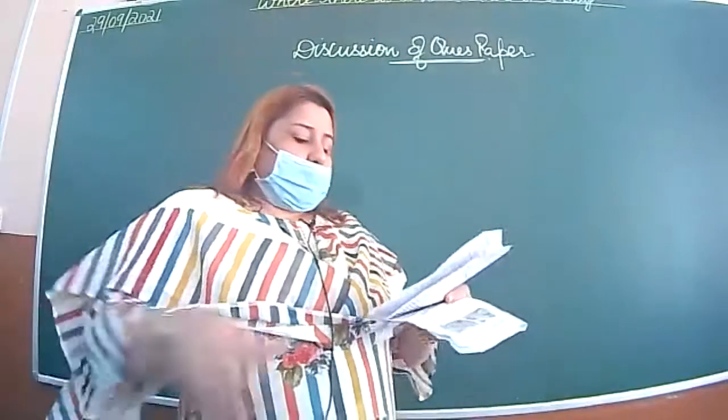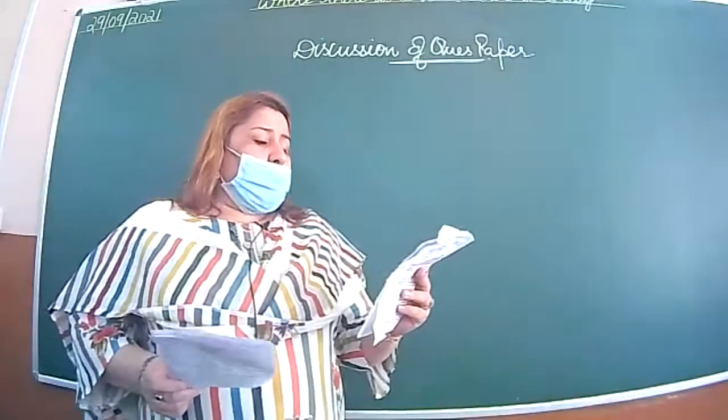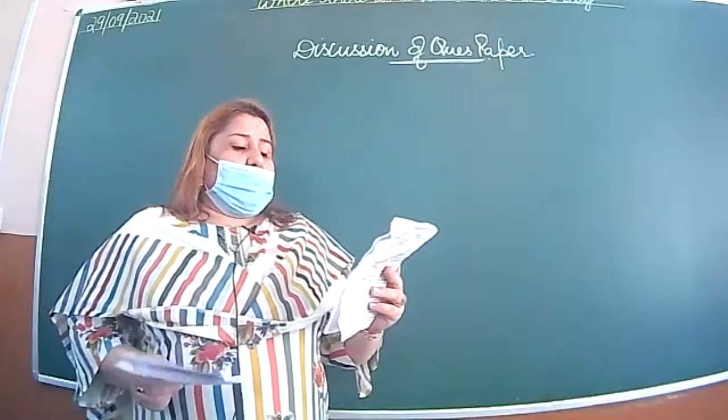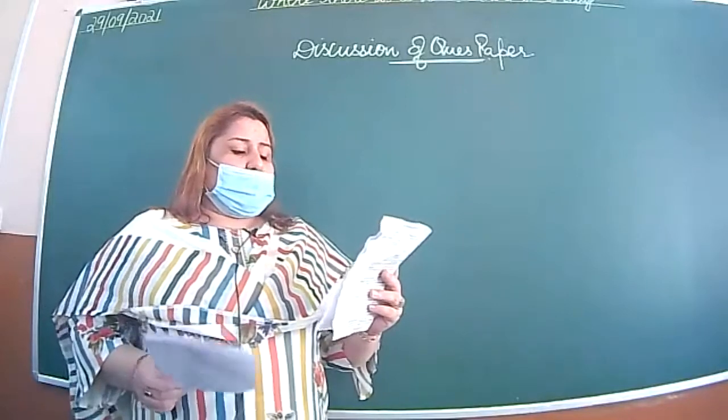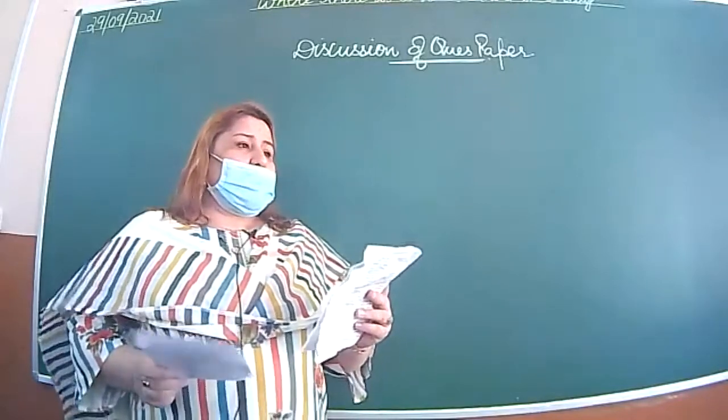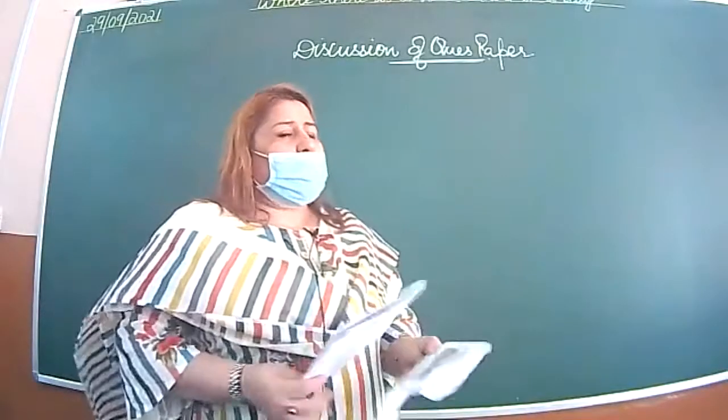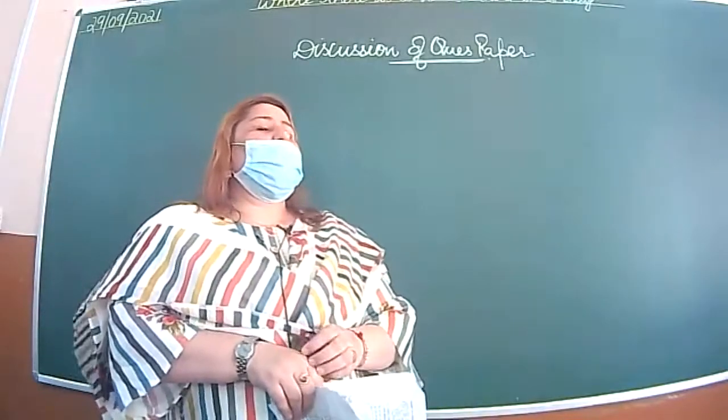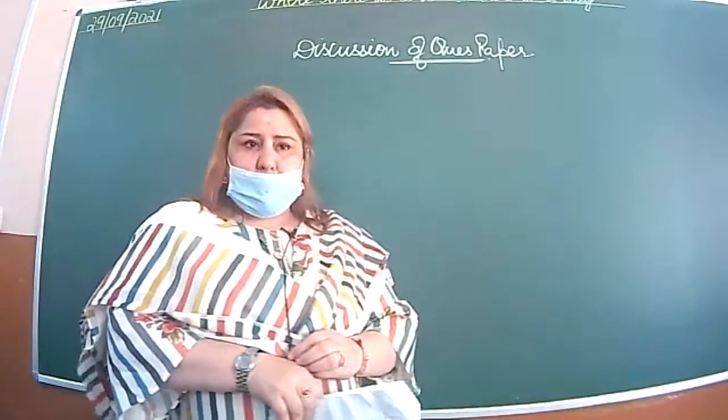Set B. Set A: for fire involving electrical equipment and inflammable substances like petrol, which is the best extinguisher and why? Those who had written carbon dioxide, those who had written sand, we had given the marks.